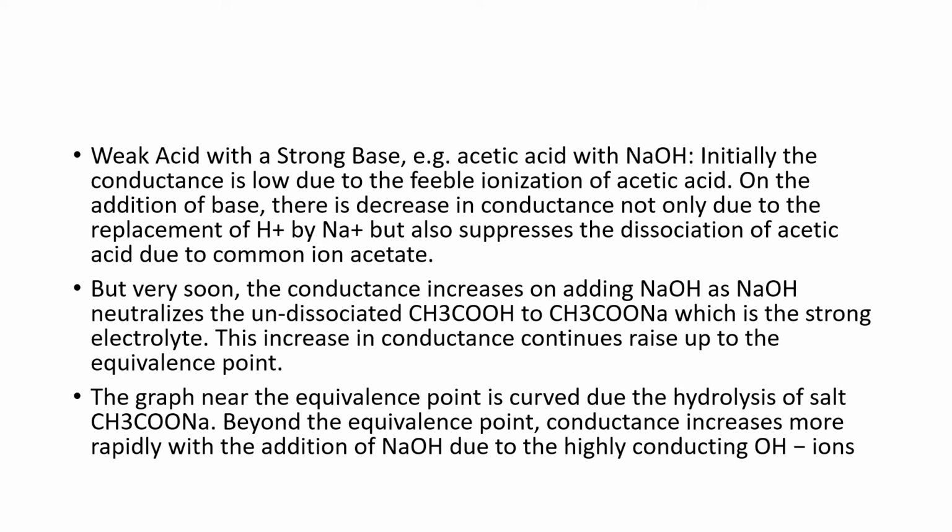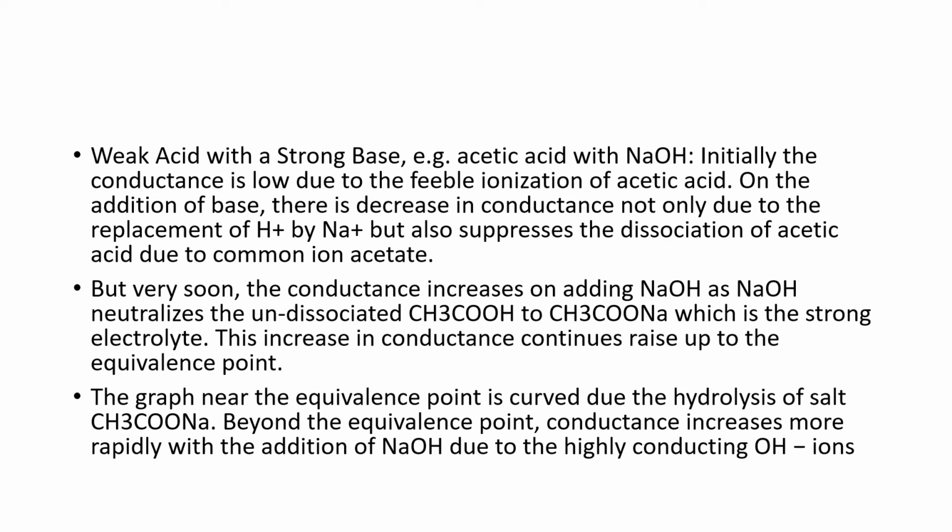Now come to weak acid with a strong base. Example, you can take acetic acid with sodium hydroxide. You can look at the curve in the graph. Initially, the conductance is low.